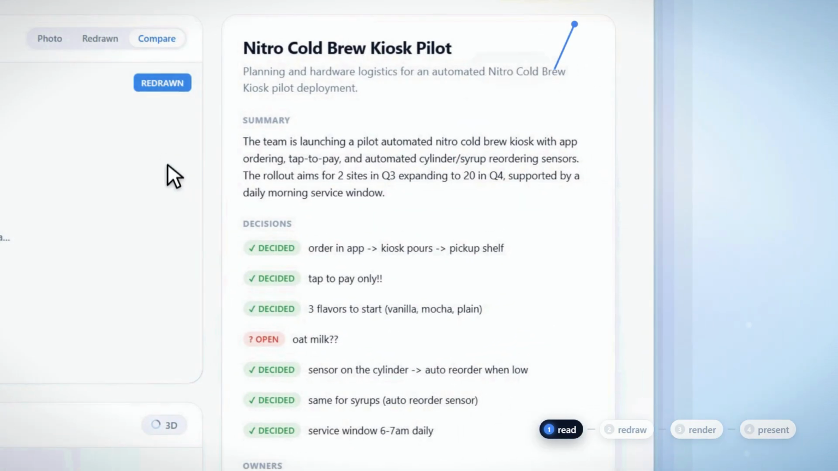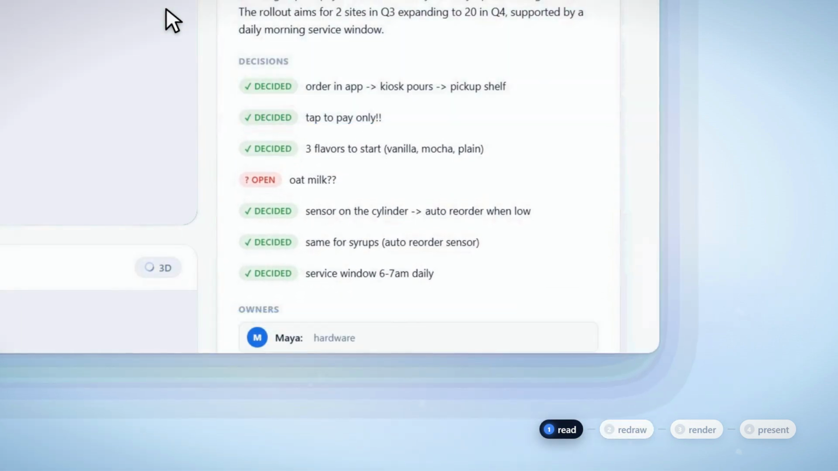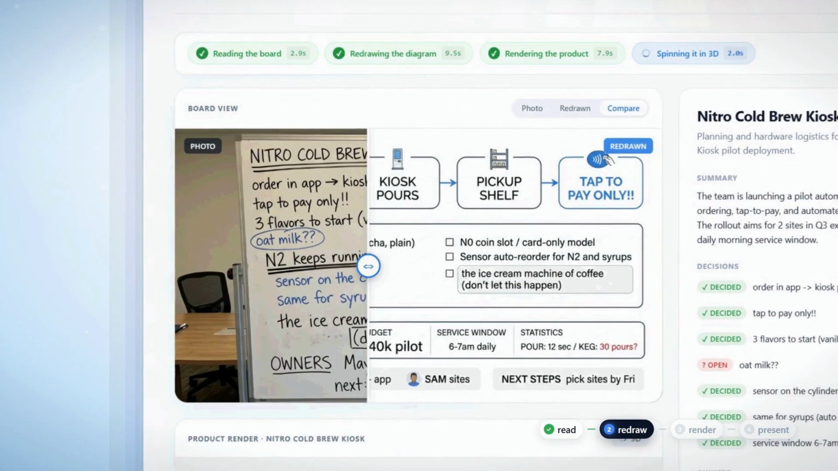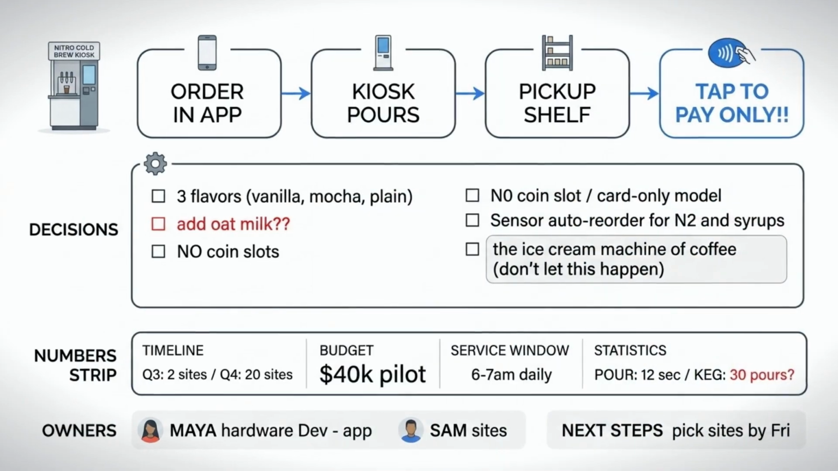3 seconds later, the decisions, what's still open, and a name next to every piece. Nobody typed a word of that. Then it redraws the whole thing. Same words, same decisions, just laid out so you can read it in a glance.